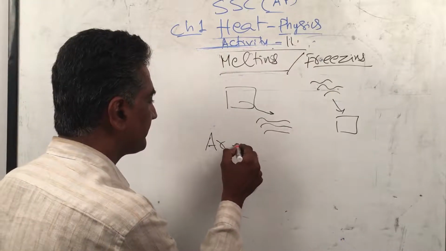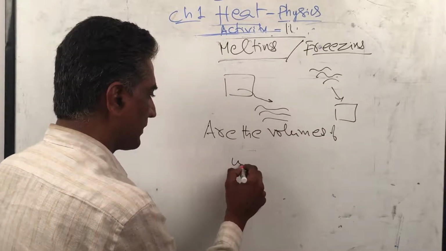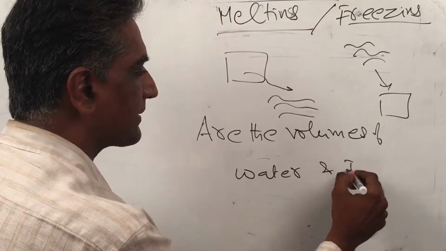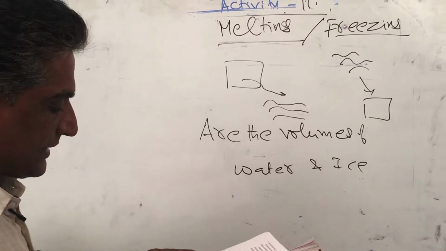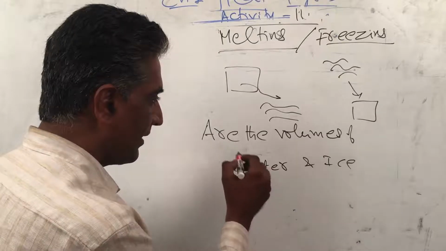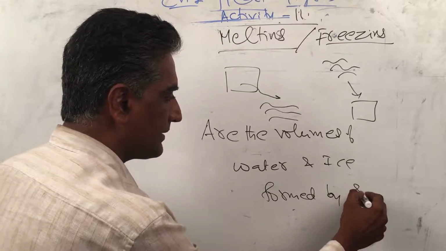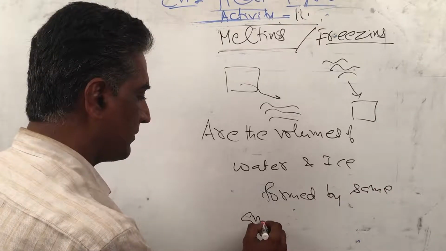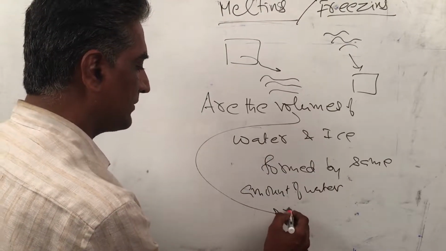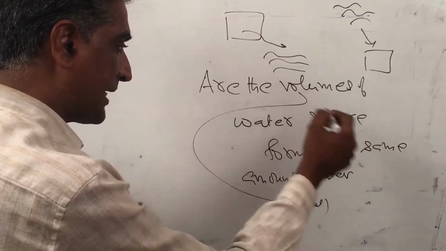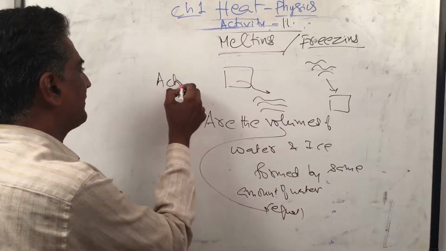Are the volumes of water and ice, that's what he's asking. Are the volumes of water and ice formed with the same amount of water equal? What is equal here? Volume. Are the volumes equal that are formed from the same amount of water and ice? Let us do this activity, small activity 12.